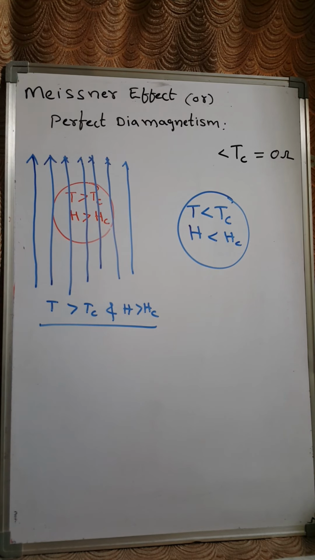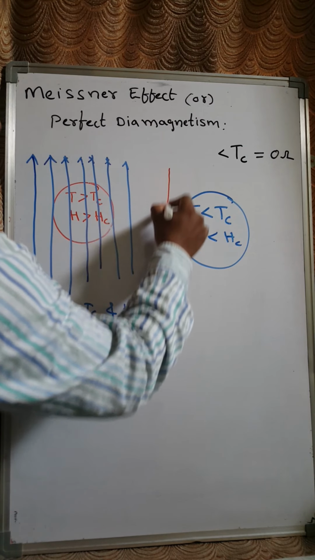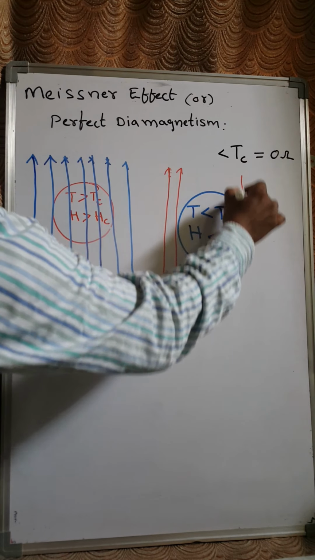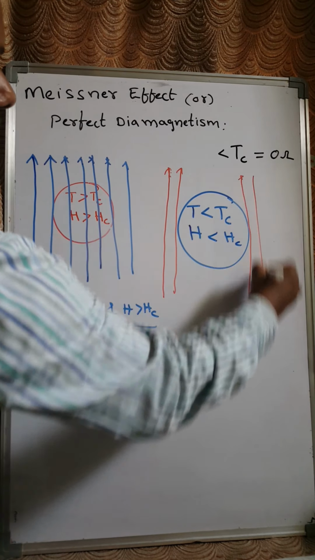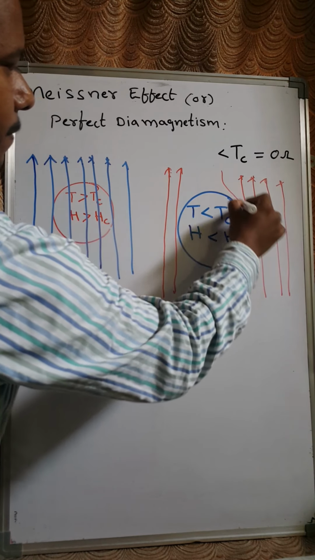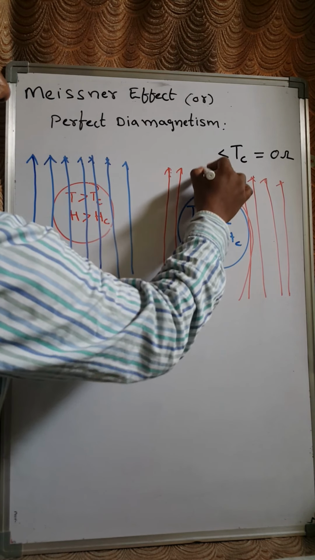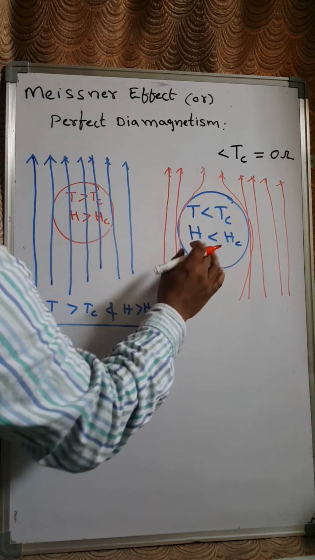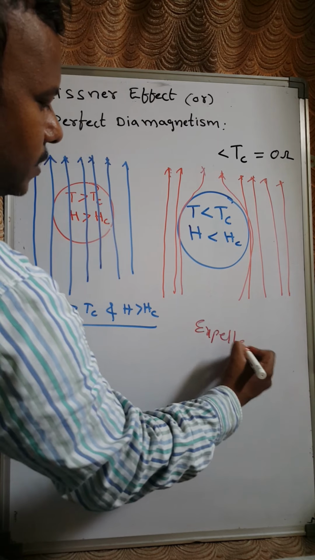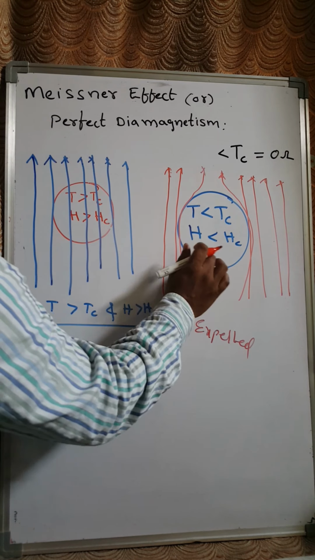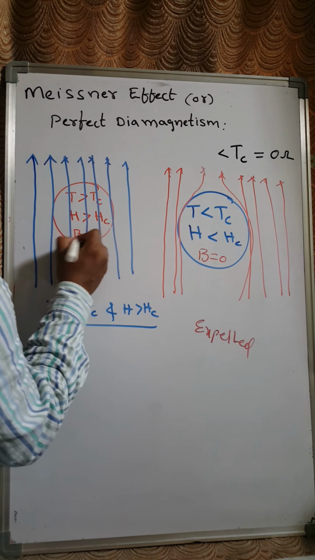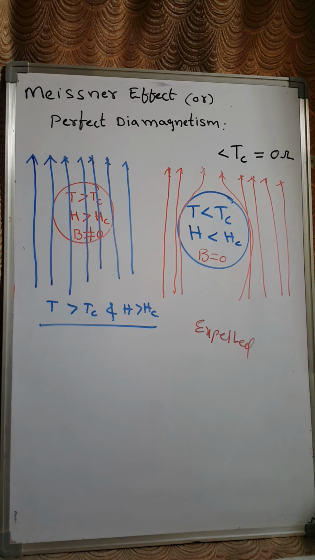Then what will happen here is that whatever magnetic lines of force we pass through the substance, all these magnetic lines of force are expelled from the substance. Instead of passing through the substance, all the magnetic lines of force are expelled. That means here I am going to see B value as 0, and here I see B is not equal to 0, right?